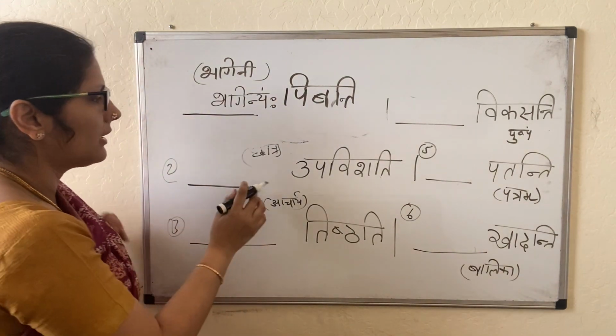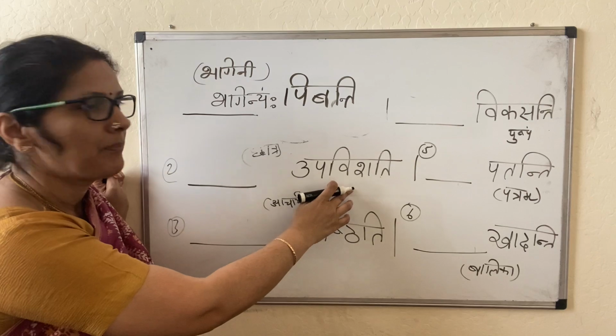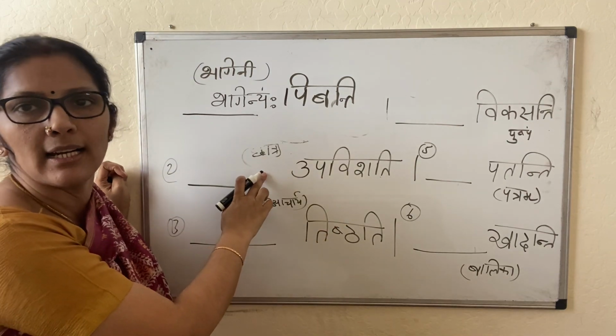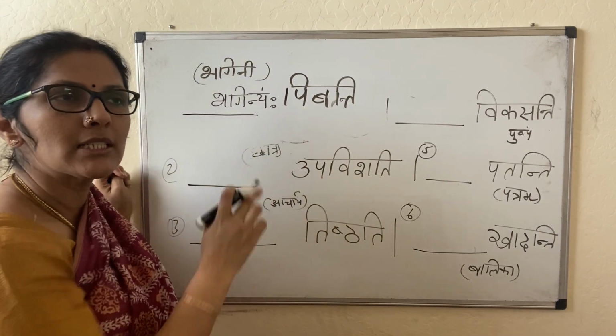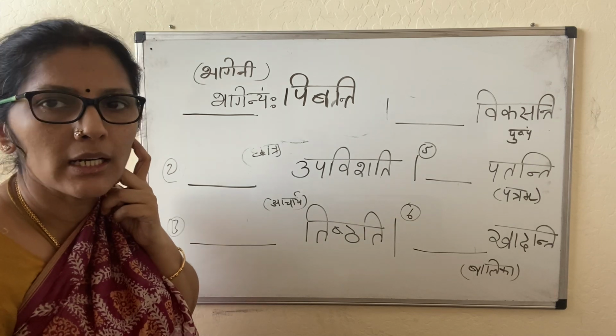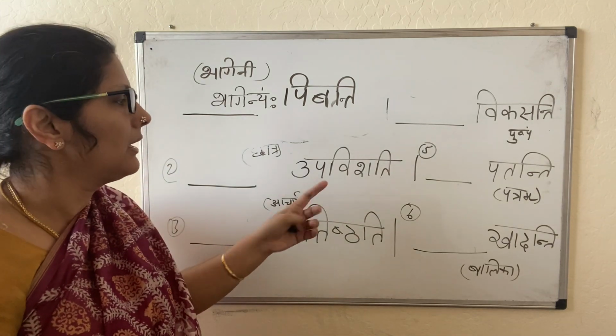Okay. Now here dash upavishati. In the bracket Chhatra is given. Chhatra shabda. That is sounding like Rama. Akaranta. So what is the prathama vibhakti? Upavishati.